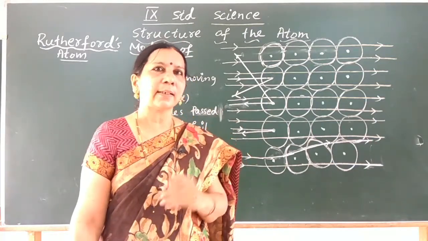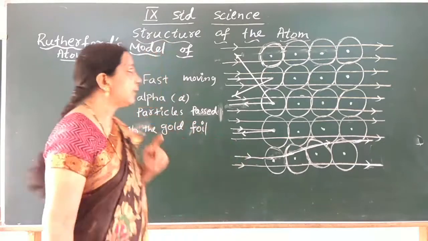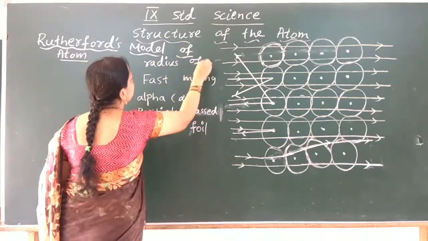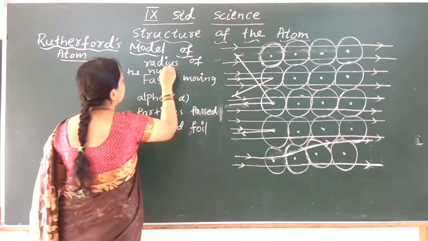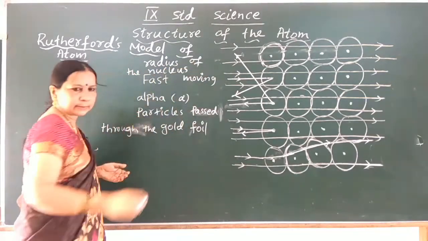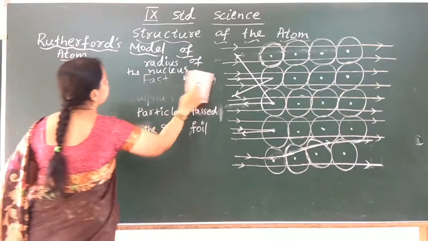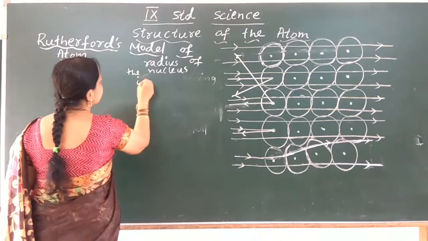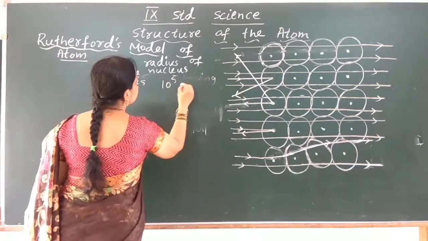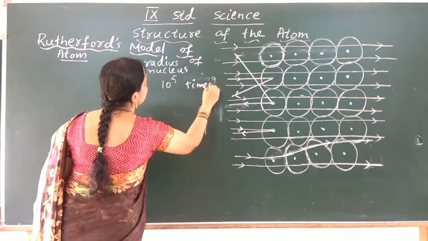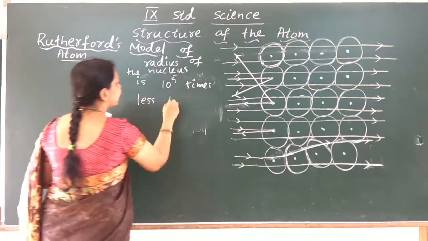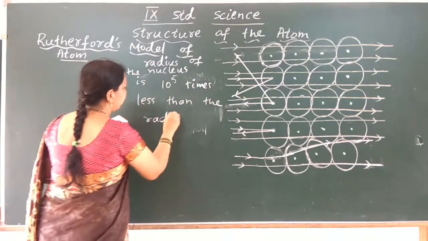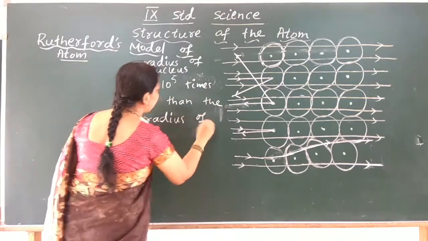He calculated that the radius of the nucleus is about 10 to the power 5 times less than the radius of the atom.